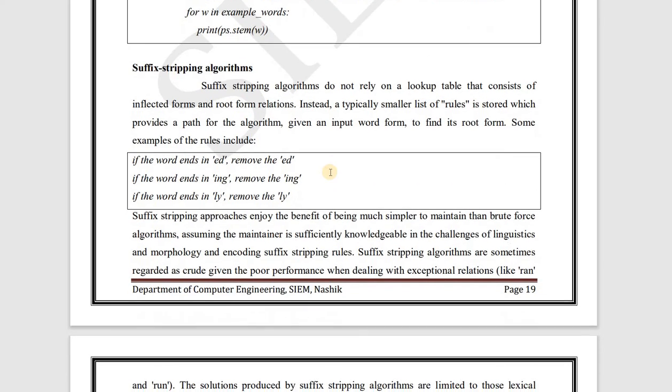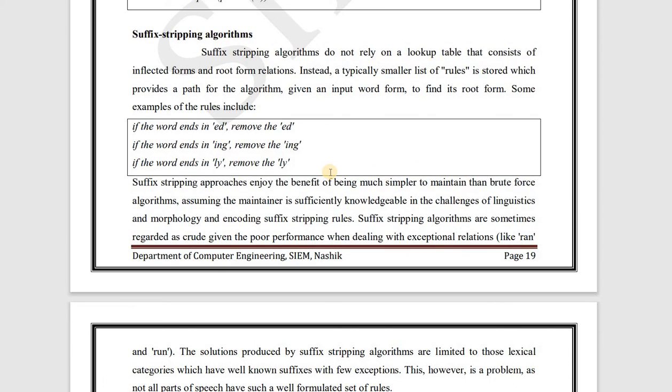Now let's understand suffix stripping algorithms. Suffix stripping algorithms do not rely on a lookup table that consists of inflected forms and root form relations. Instead, a typically smaller list of rules is stored which provides a path for the algorithm, given an input word form, to find its root form. Some examples of the rules include: if the word ends in ed, remove the ed; if the word ends in ing, remove the ing; if the word ends in ly, remove the ly.